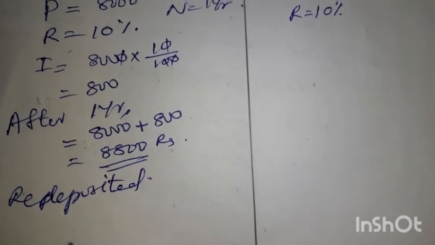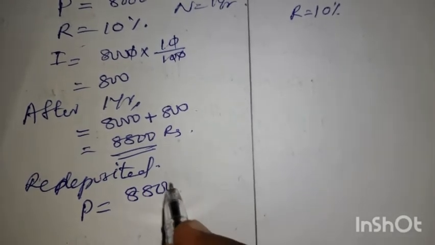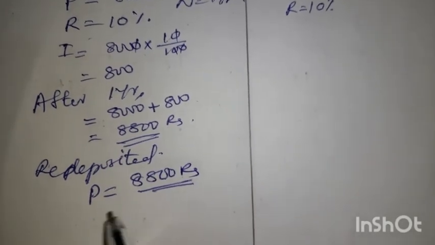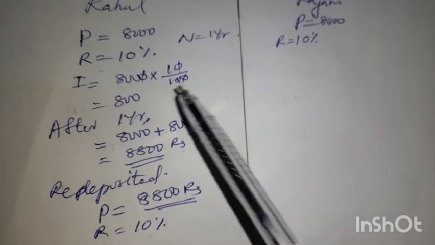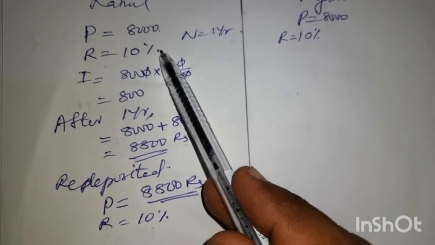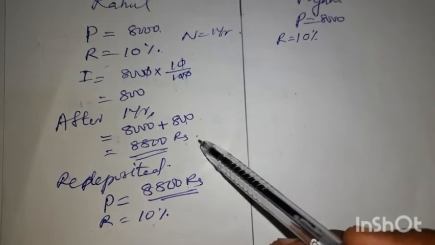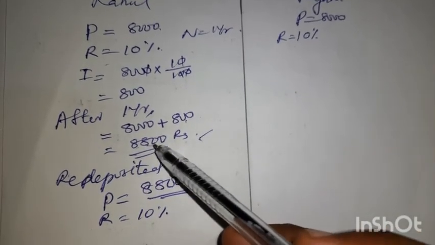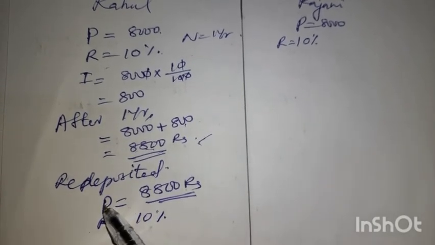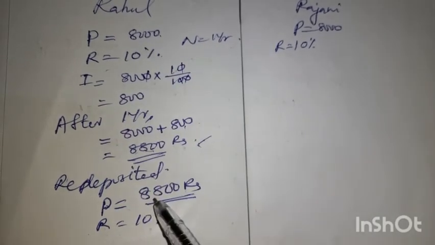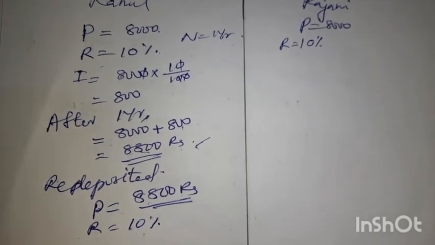Once he redeposited, the principal amount is how much? Instead of 8,000, it is 8,800 rupees. Remember that one. The rate of interest is the same, 10%. So Rahul deposited 8,000 at 10% for 1 year, and after 1 year he is getting 8,800 rupees. He withdrew the amount and redeposited the principal amount. Instead of 8,000, it will become 8,800. The rate is the same.